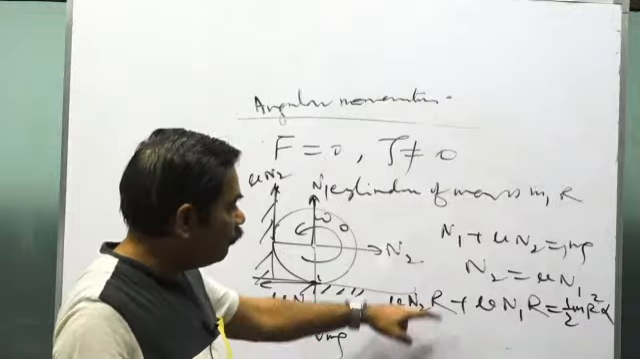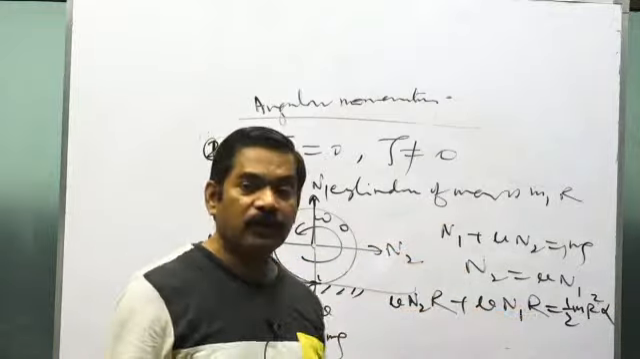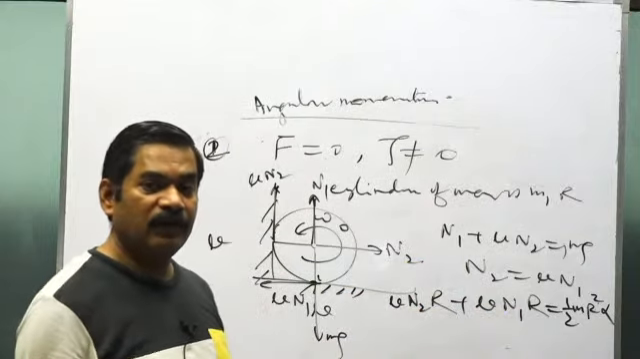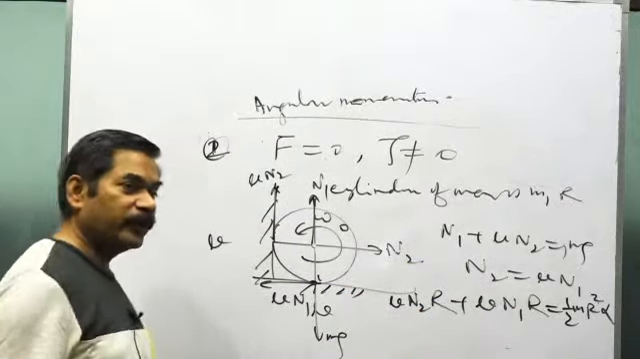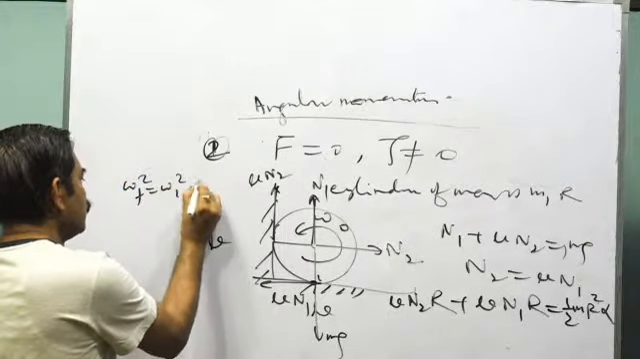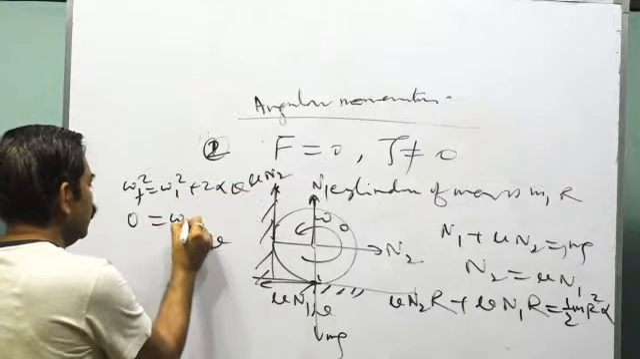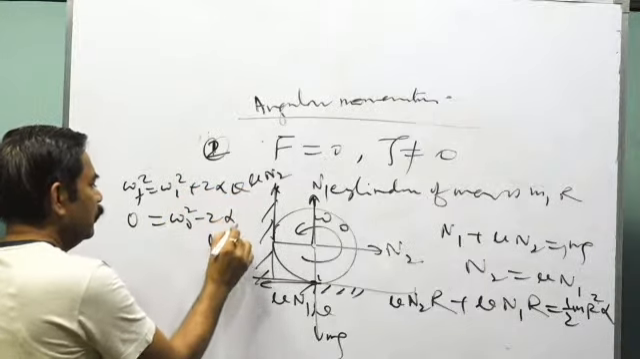You'll keep the value of n1 and n2 here. You'll get the value of alpha. इससे आपकी alpha की value जो होगी आ जाएगी. When you get the value of alpha, you'll do what? Omega final square equals omega initial square plus 2 alpha theta. Omega final is 0. Omega initial is what? Omega naught square minus 2 alpha into theta.